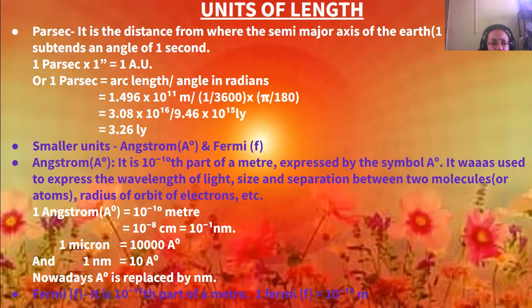Okay. And for Fermi, it is the 10 to the power minus 15th part of a meter. Therefore, 1 Fermi is equal to 10 to the power minus 15 meters.